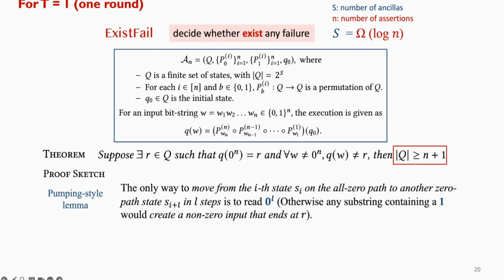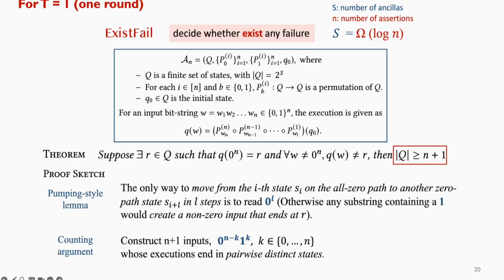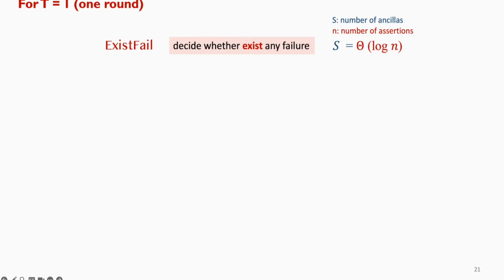For this problem, we prove it needs at least n plus 1 states. The proof has 2 steps. We first prove a pumping style lemma. Then we use a counting argument, which considers inputs with different 0 prefixes. We show that the automata must end in pairwise different states after reading such kind of inputs. Putting this together, we get that the automata needs at least n plus 1 distinct states. This means we need at least omega log n ancilla qubits.